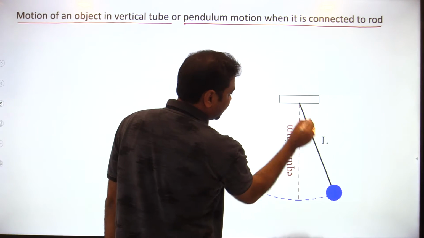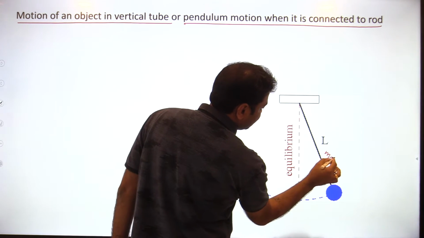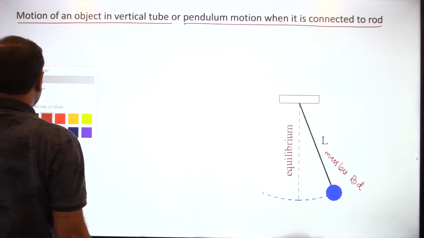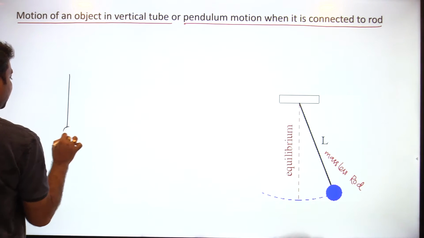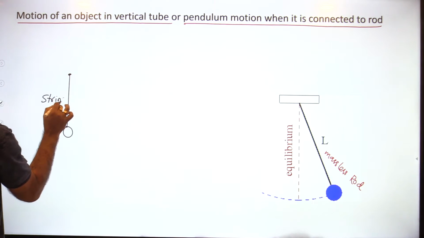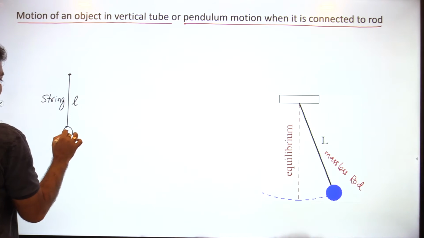See, this is a rod, okay? This is a massless rod. Understood? It's not a string, so there is a difference between a string and a rod. Suppose I am taking a simple pendulum with a string. This is a massless string, string length L, mass M.